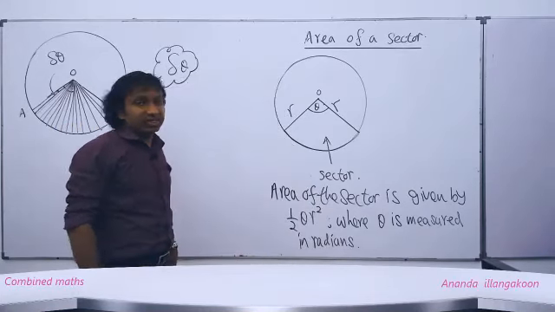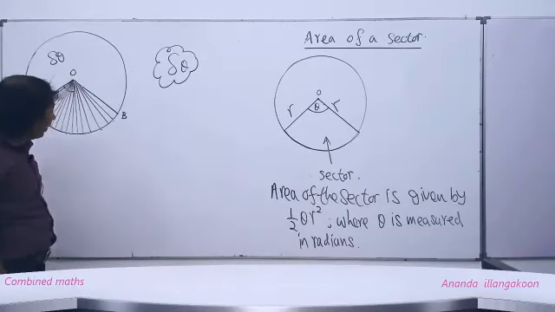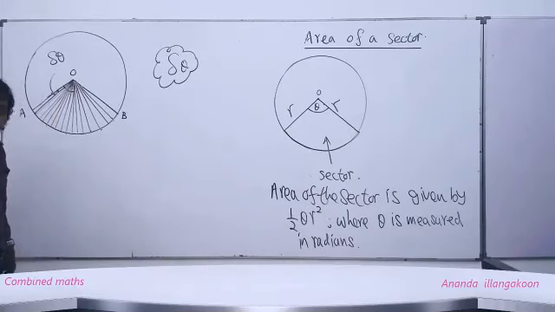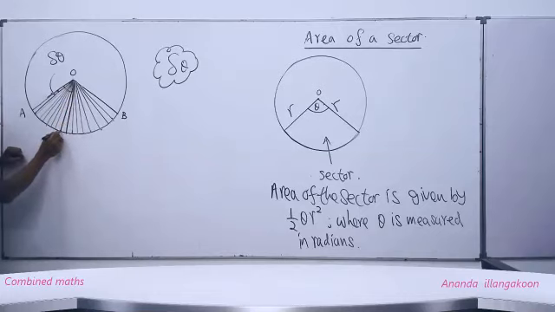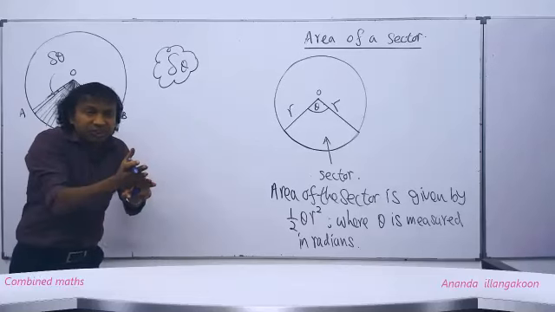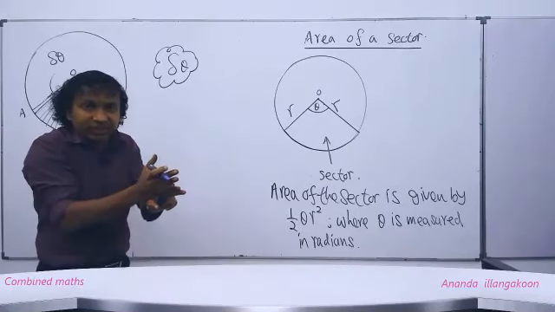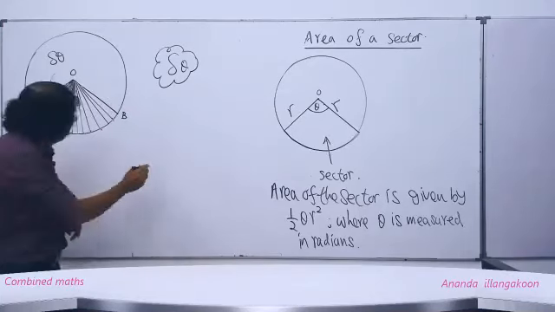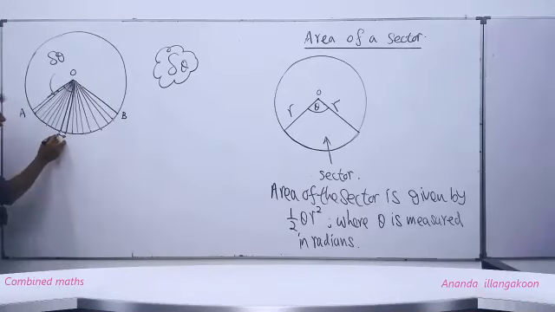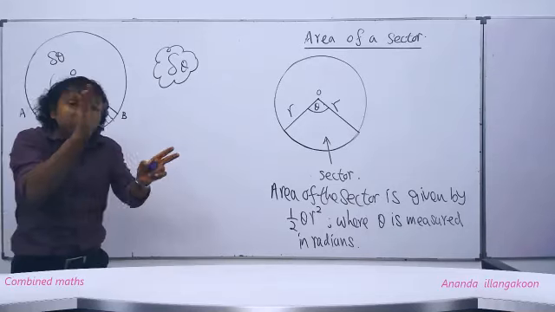The other thing is this. When the sector is too small, people, when we consider a small sector, these 2 points are very close to each other. Understand? The two radii are very close to each other. Therefore, these 2 points are very close to each other, so that they are almost the same.